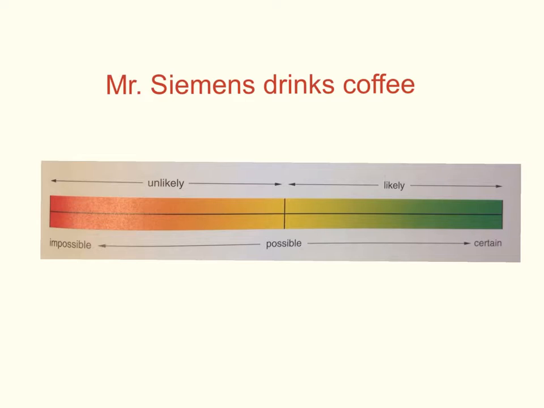What do you think are the chances that Mr. Siemens drinks coffee today? What's the chances? Is it impossible? Probably not, because there's a chance, right? Is it certain? Well, it's not guaranteed, because sometimes Mr. Siemens drinks water or juice and doesn't have coffee. But there's probably a really good chance that he'll have coffee because he loves his coffee. So I would say that the chance is probably somewhere around here. It's very likely, it's possible, and it's likely, meaning it can happen and it probably will.